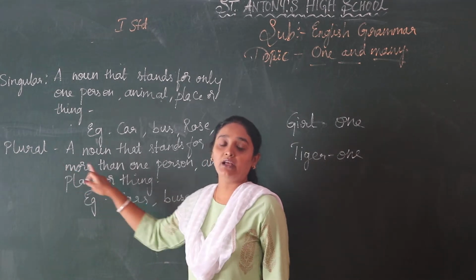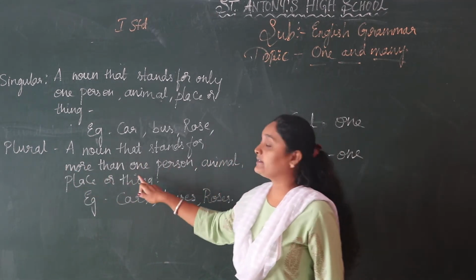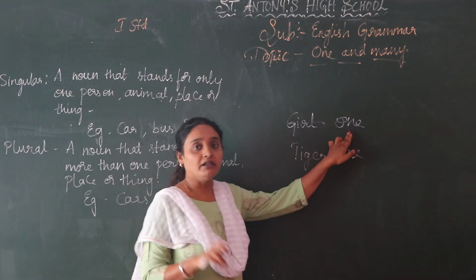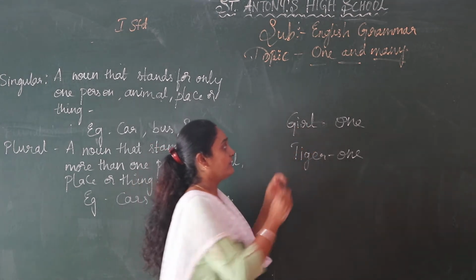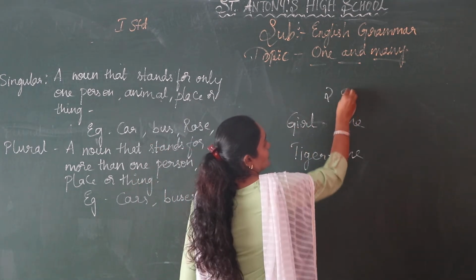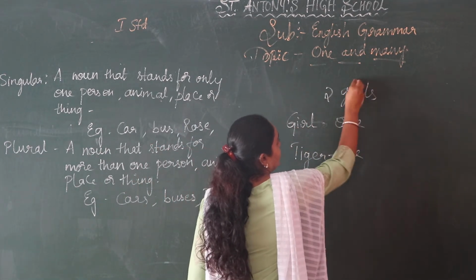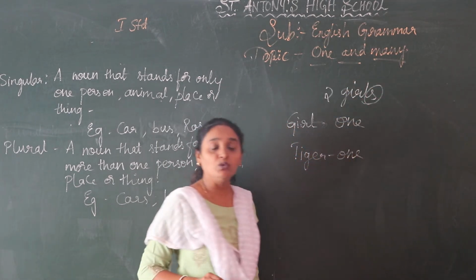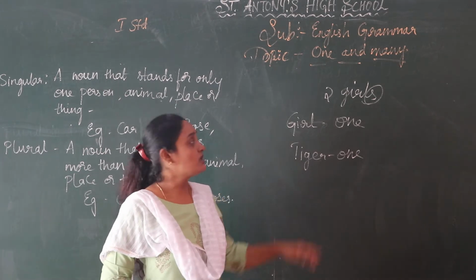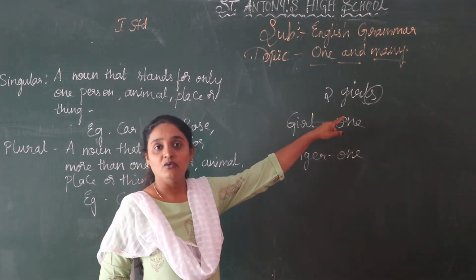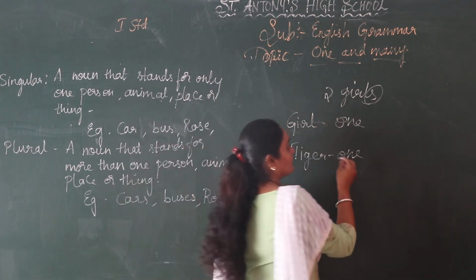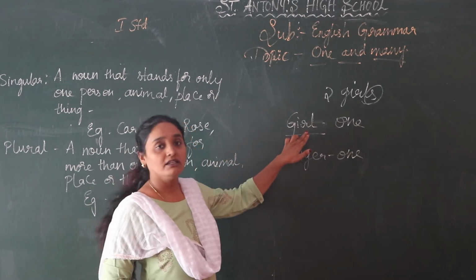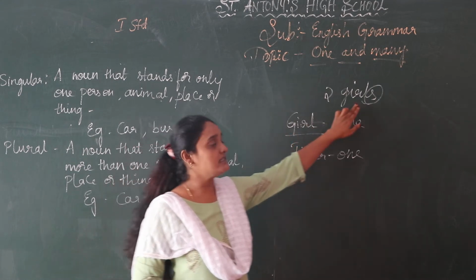Next we have the plural noun. A plural noun is a noun that stands for more than one. Here I have written girl, one girl. If there are two girls, how are you going to write it? You are going to add s. You are adding s in the plural. What is the singular of girls? The singular of girls is girl. So this is singular and this is plural.